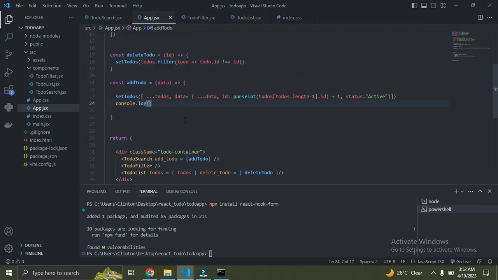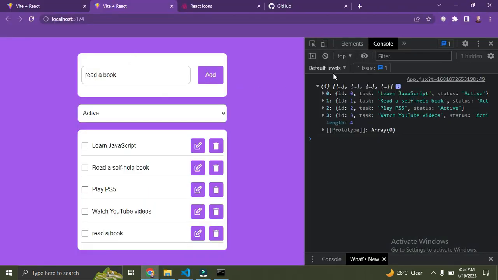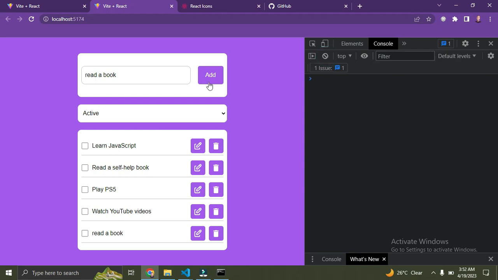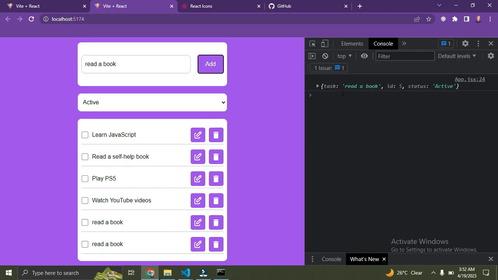I expected it to show data. So in the browser, click on refresh. You can see we have data now. The value is called "read a book", the ID is 5, and the status is active.